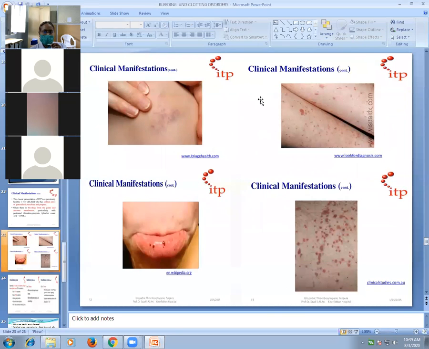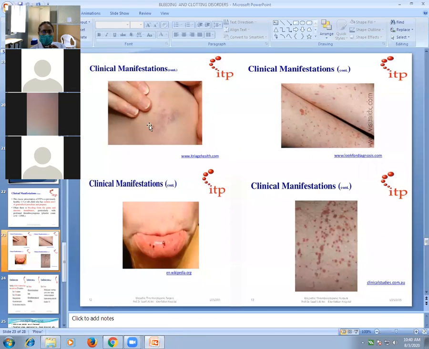See, this is the patient's presentation with bleeding disorders. This is petechiae, mucous bleeding. This is called purpura. This is petechiae, the formation of small bleeding spots. Petechiae are 1 to 2 mm.